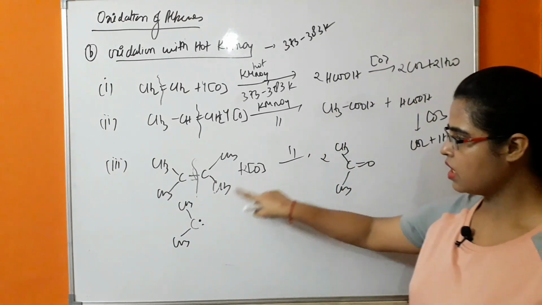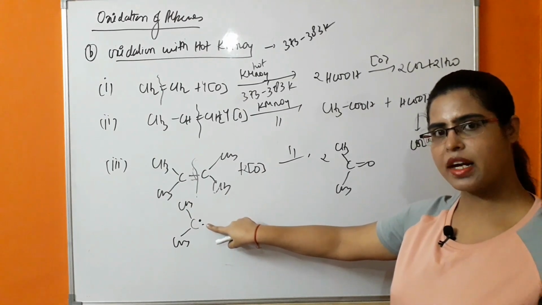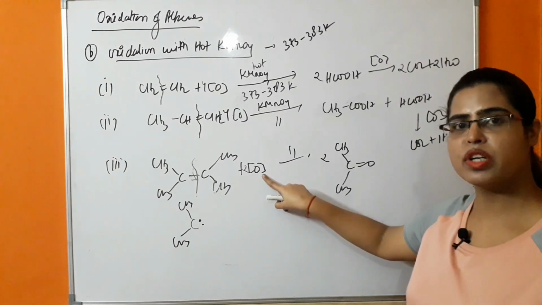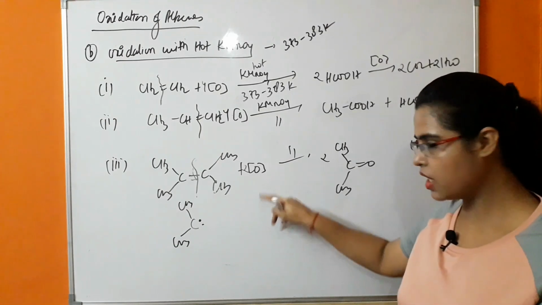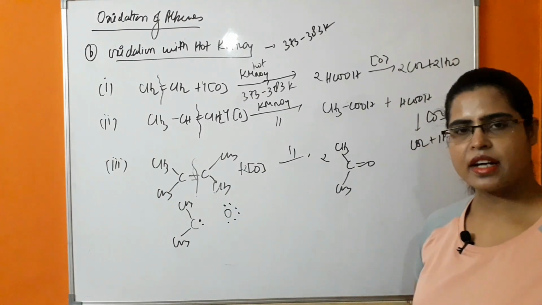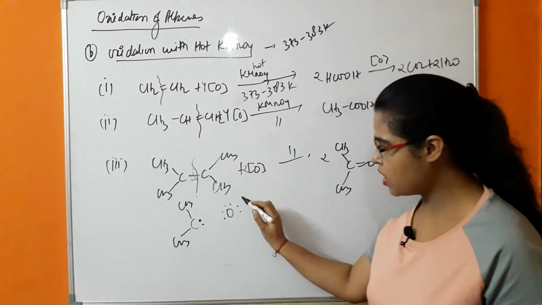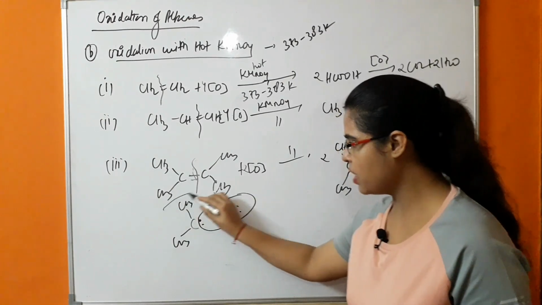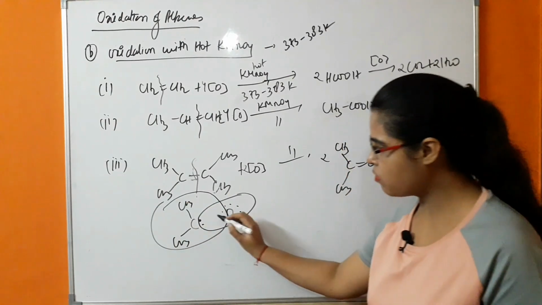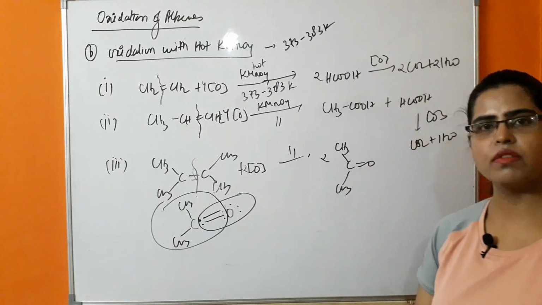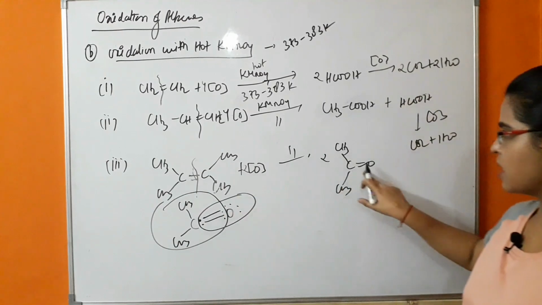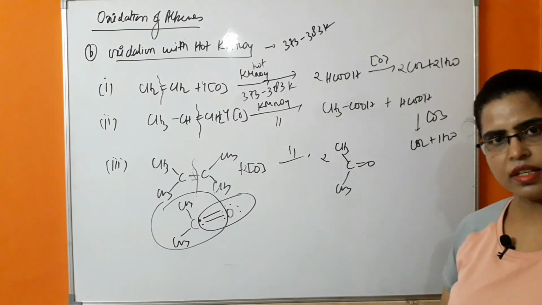So what will be happening? This carbon which has 2 electrons available will react with the oxygen. Oxygen also needs 2 electrons to complete its octet. Because oxygen also has a two electron deficiency, there will be sharing of electrons between oxygen and this carbon, due to which a double bond will be formed. This is the reason that in this case there will be formation of ketone.